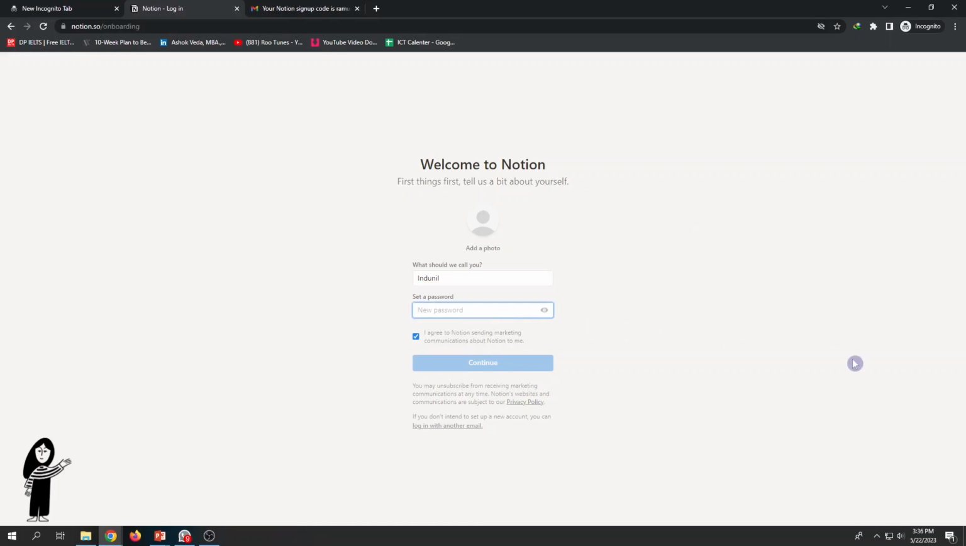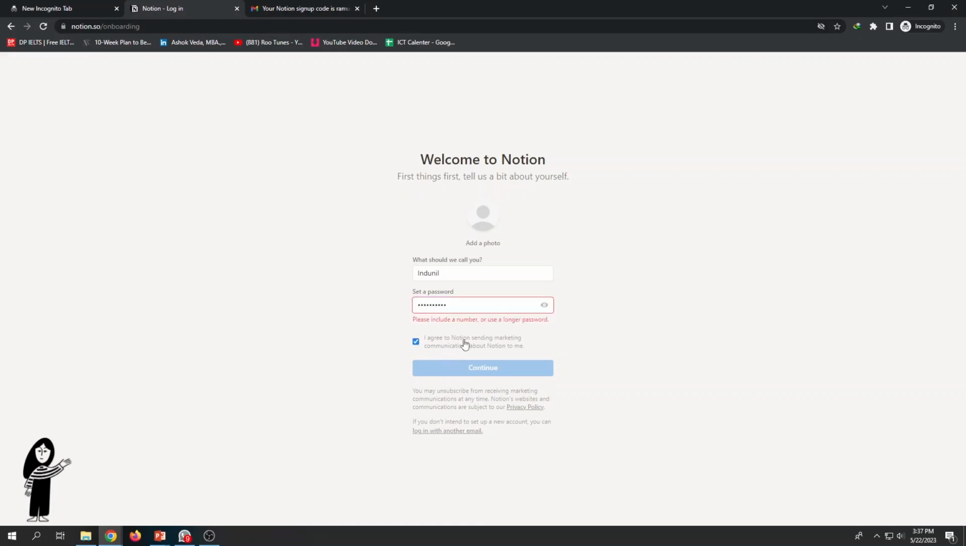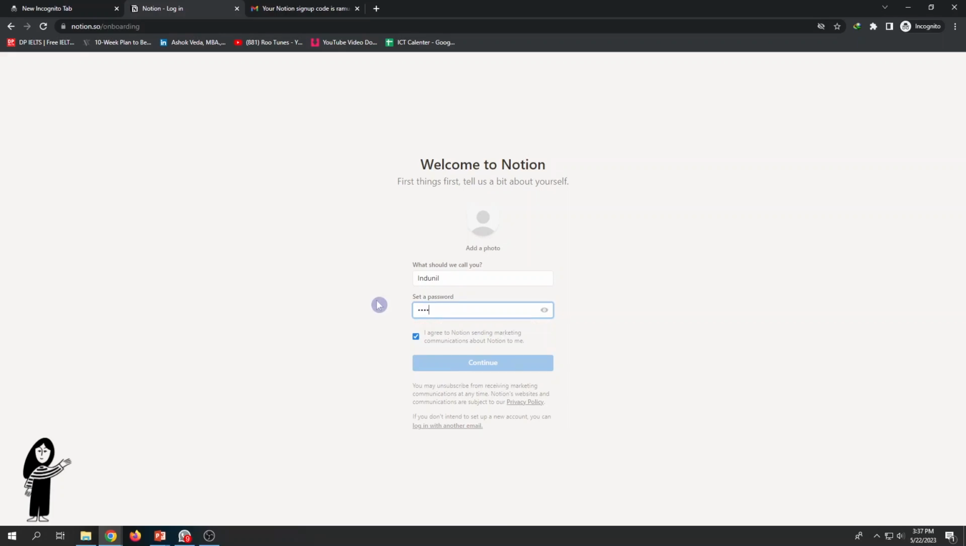Then set a password. You can set a password for yourself. I'll just give a certain password. This is not enough. Please include numbers or use a longer password. They require you to have a strong password, right?